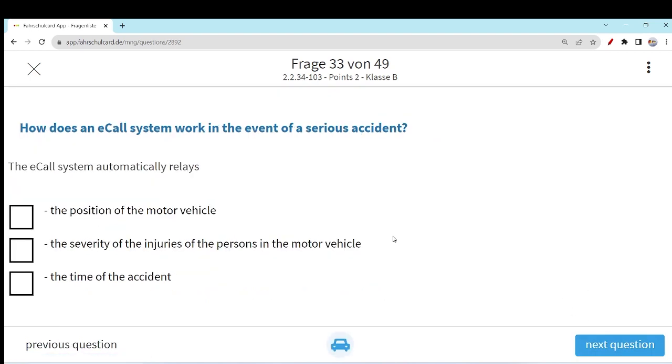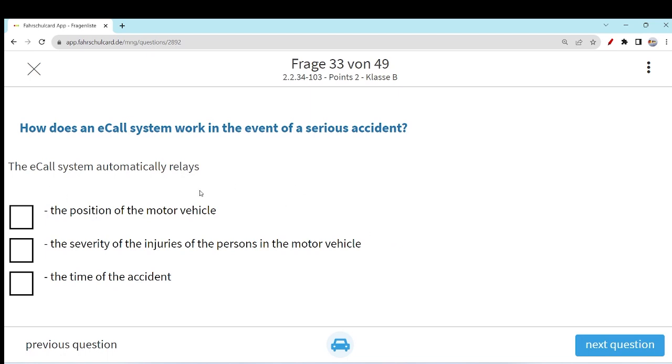The next question is, how does an e-call system work in the event of a serious accident? I think you already know this e-call system. Normally it's an advanced system, and you can think of it like calling number 112 whenever there is an accident on the car and the passenger himself or herself is not able to tell the relevant authority about the severity of the accident and about the issues they are facing. In that scenario, this e-call system automatically sends the relevant authorities your car location through GPS for sure, and information about the situation of your car, such as airbag information and so on. So this is the e-call system.